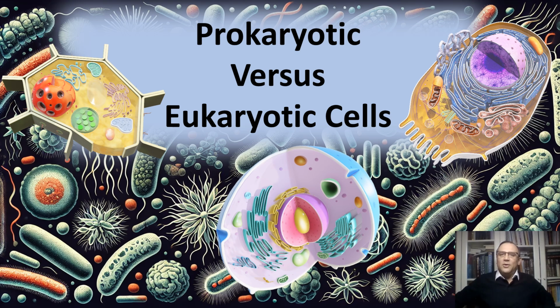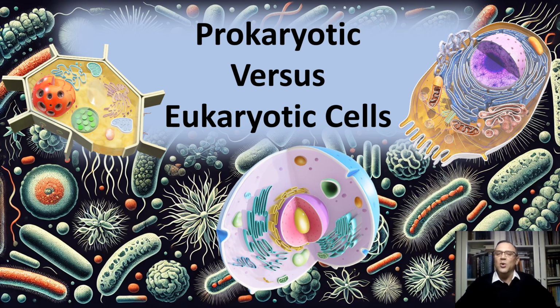Imagine standing at the crossroads of life itself, where the simplest of organisms meet the complexity of all you see around you. Prokaryotic and eukaryotic cells, the building blocks of life, represent two worlds that could not be more different, yet share a common origin. Whether it is microscopic bacteria thriving in extreme environments or the intricate cells making up the human body, understanding the cellular types unlocks the secrets of life's diversity.